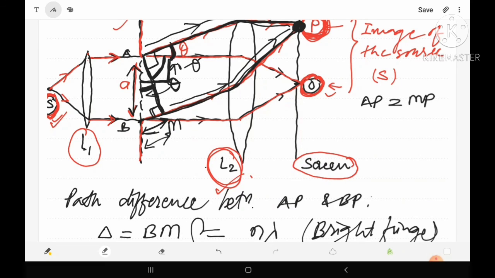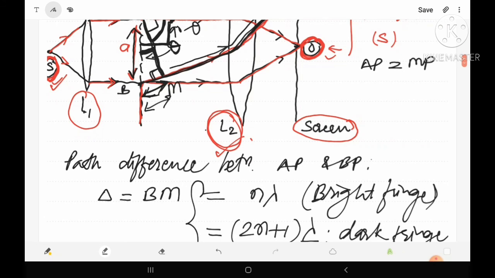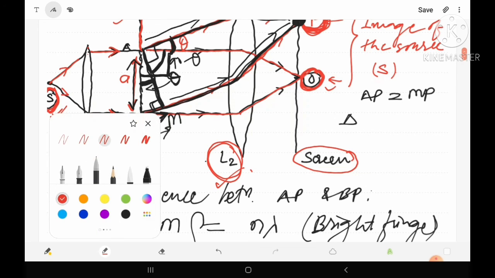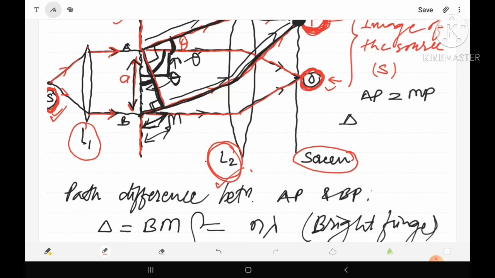To find the BM, we have a right angle triangle, triangle AMB, having the angle 90 here.